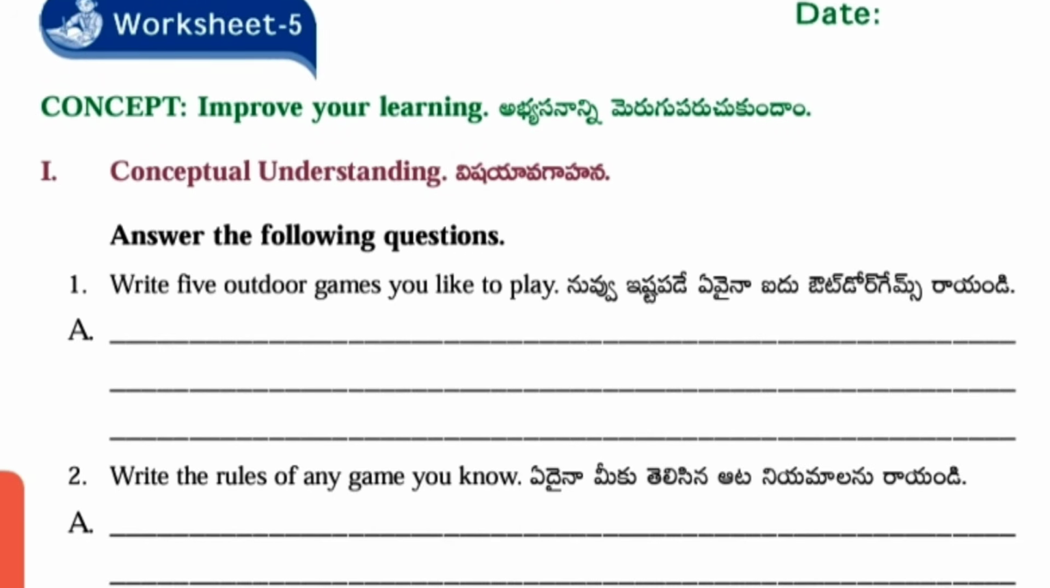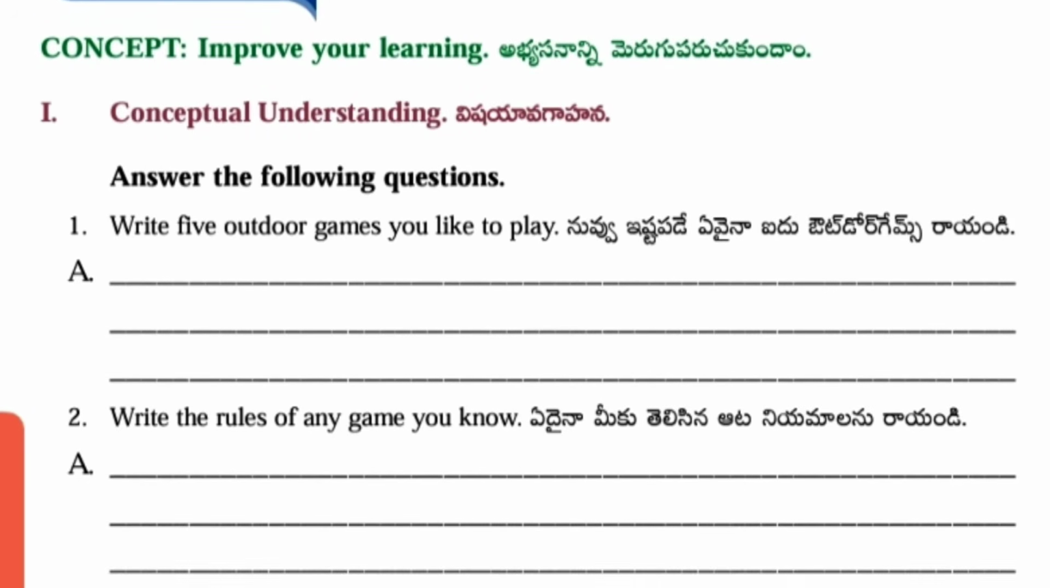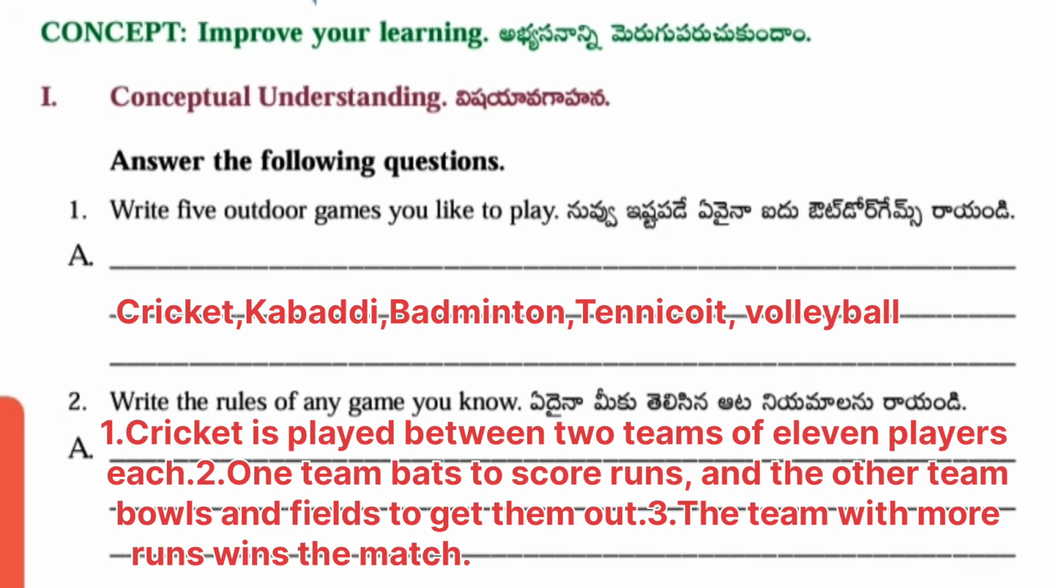Next, worksheet number 5. Concept: improve your learning, conceptual understanding. Answer the following questions. First question, write 5 outdoor games you like to play. Answer: cricket, kabaddi, badminton, tennis and volleyball. Second question, write the rules of any game you know. Here I am giving the rules of cricket.